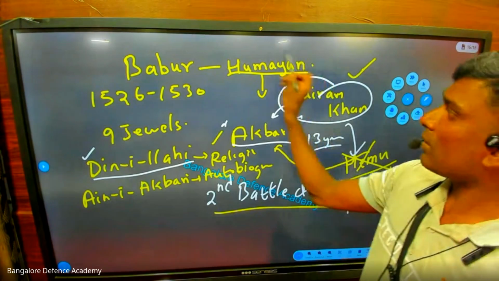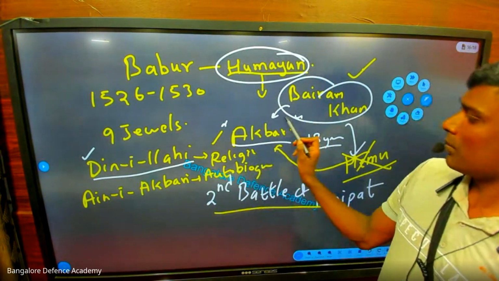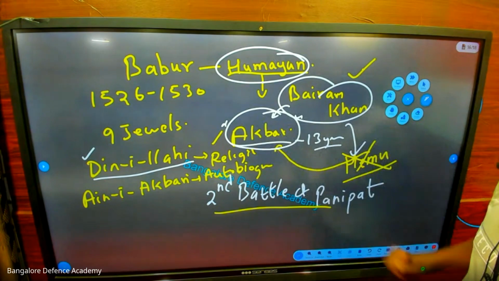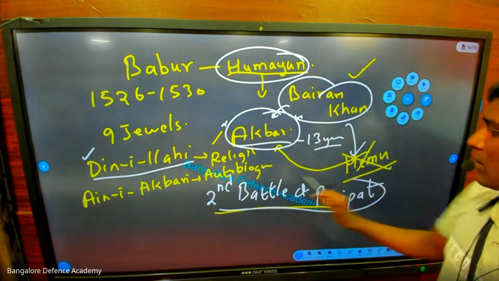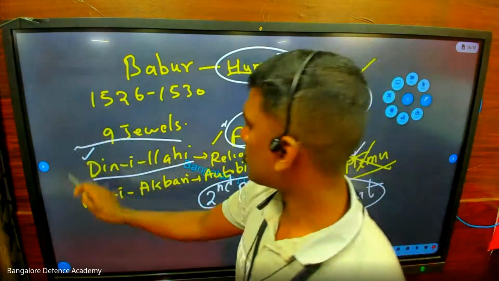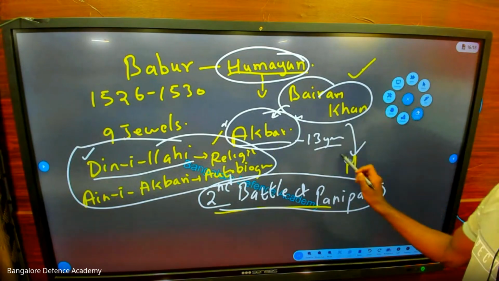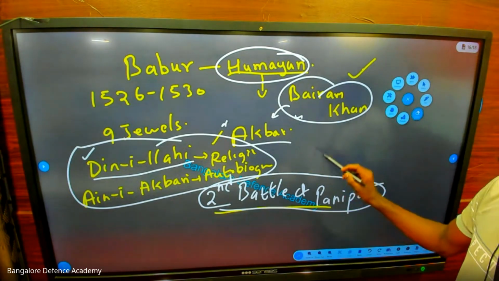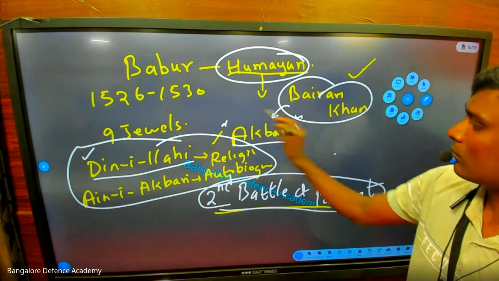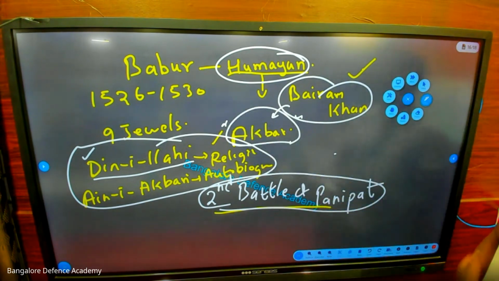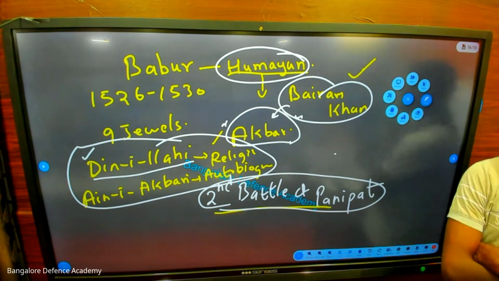Now, what is important for us? Just write down what I am encircling. Humayun, Bairam Khan, Akbar, Din-i-Ilahi, Ain-e-Akbari, Second Battle of Panipat.